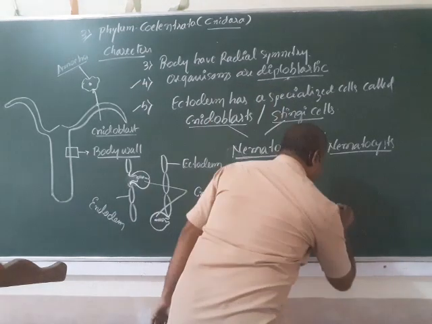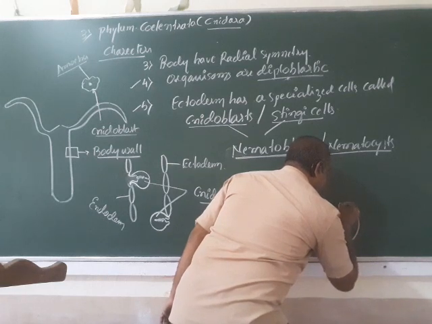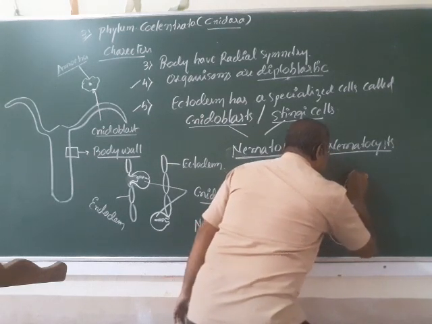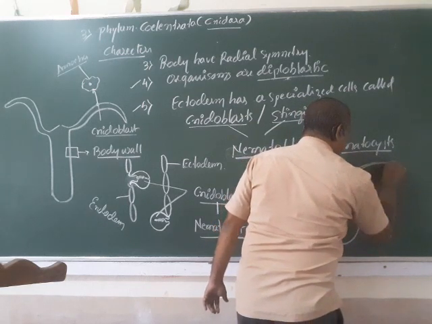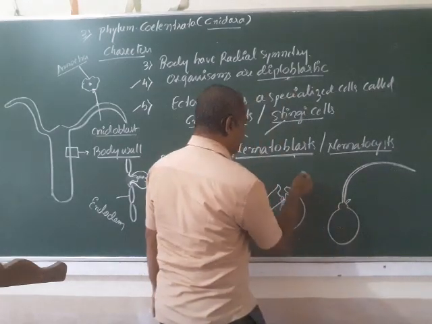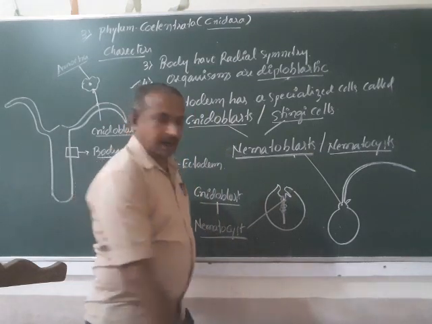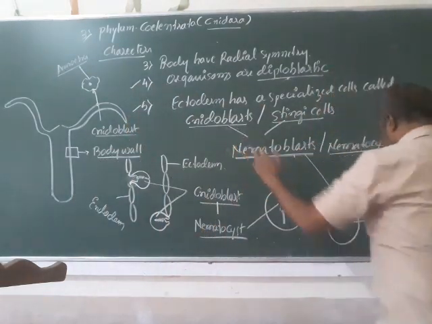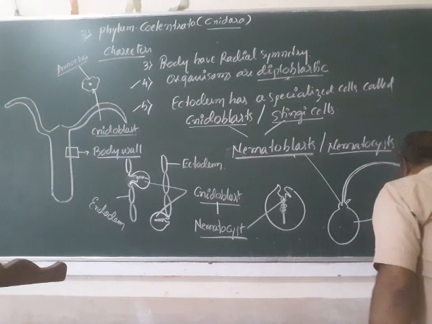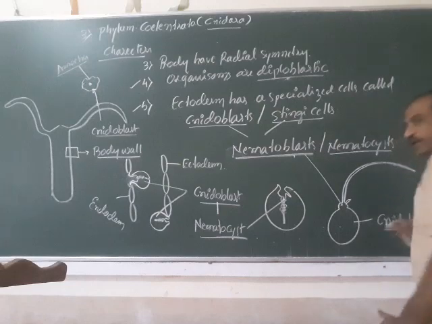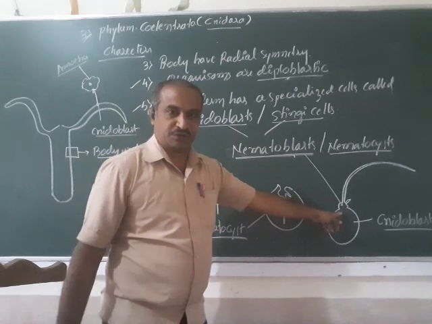When it punches, it throws out its stinging cells like this. This structure is called the nematocyst, and this structure is the nidoblast.